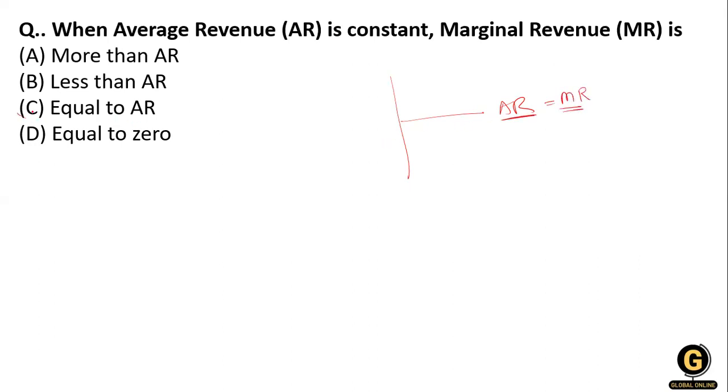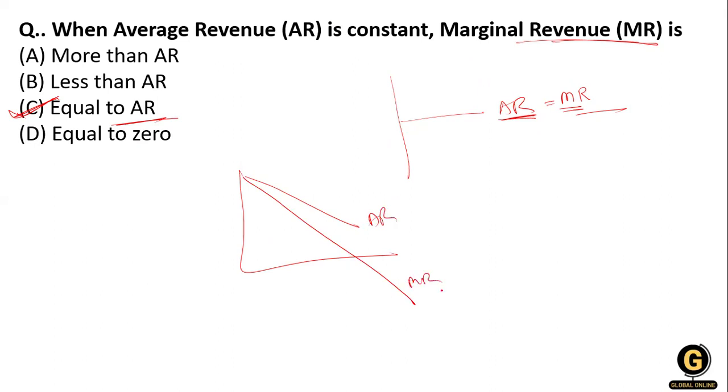So if AR is constant, MR is also constant. If the AR is decreasing, MR is decreasing at a higher rate. This is AR and this is MR, so you can see there is a relationship between the AR and MR. MR is decreasing faster than the AR.